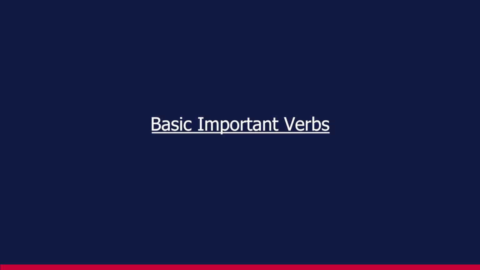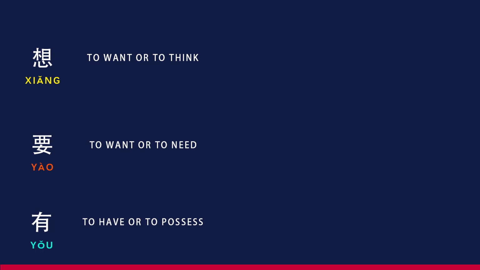Now, let's delve into 3 fundamental verbs in Chinese. 想 meaning to want or to think, 要 meaning to want or to need, and 有 meaning to have or to possess. Understanding these verbs is crucial as they form the building blocks for expressing thoughts, needs, and existence.